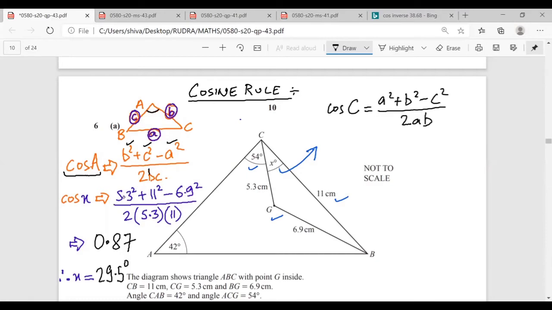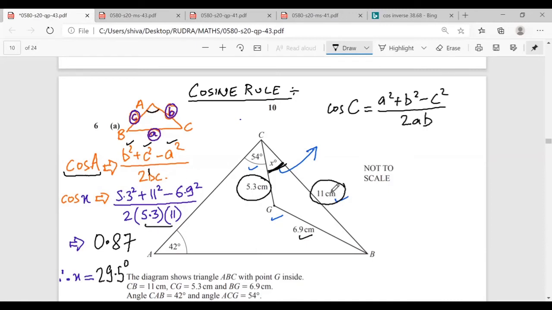Now, when I put the values, I will be putting the value of the adjacent sides. So I'll be putting 5.3 square and 11 square. This will be added, and the subtracted part will be the side opposite to the angle that we need to find. Divide by twice the adjacent sides, 5.3 into 11.